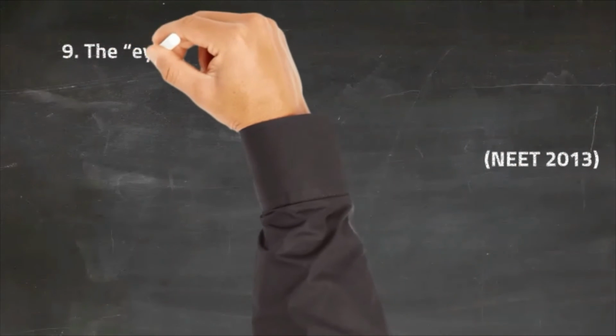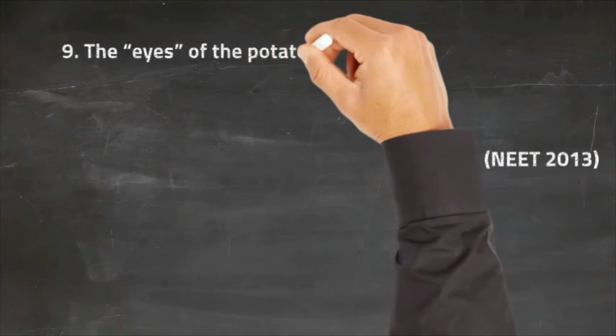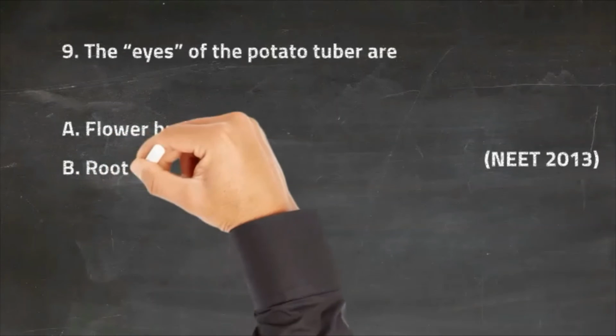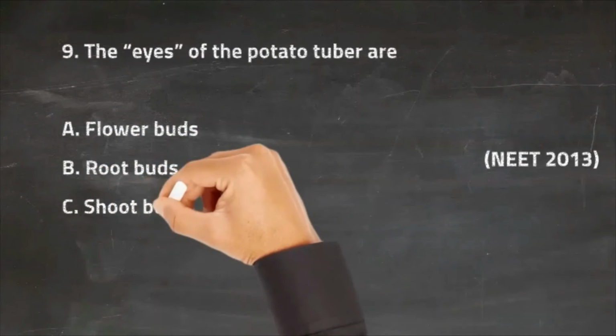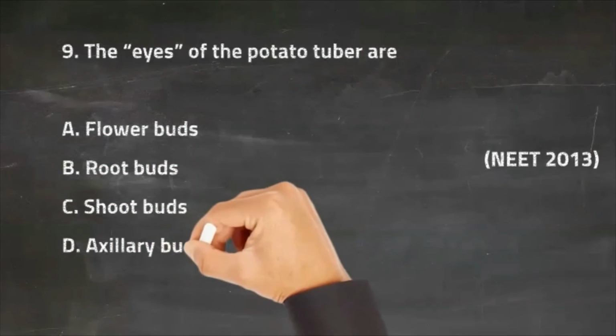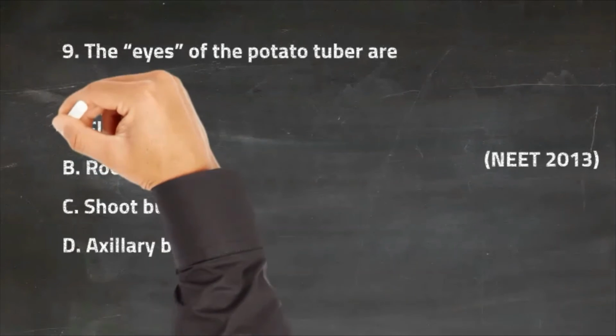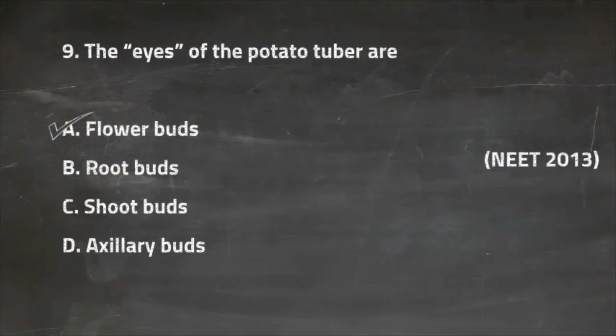Ninth question. The eyes of the potato tuber are option A: flower buds, option B: root buds, option C: shoot buds, and option D: axillary buds. So the right answer for this question is option A: flower buds.